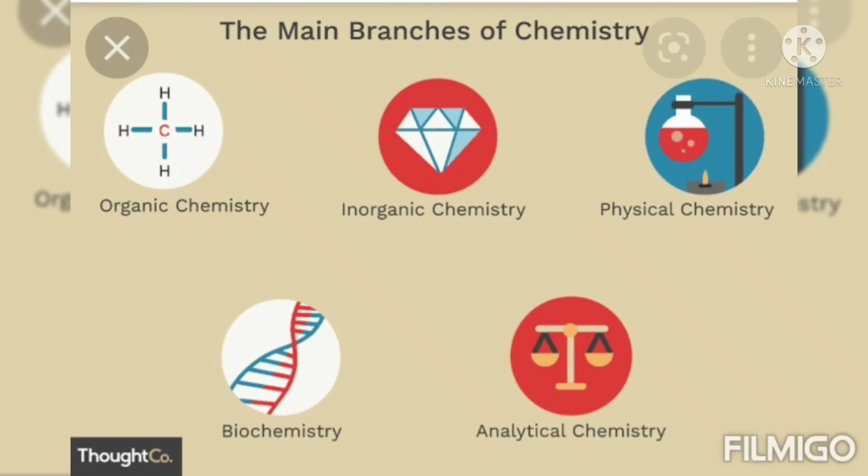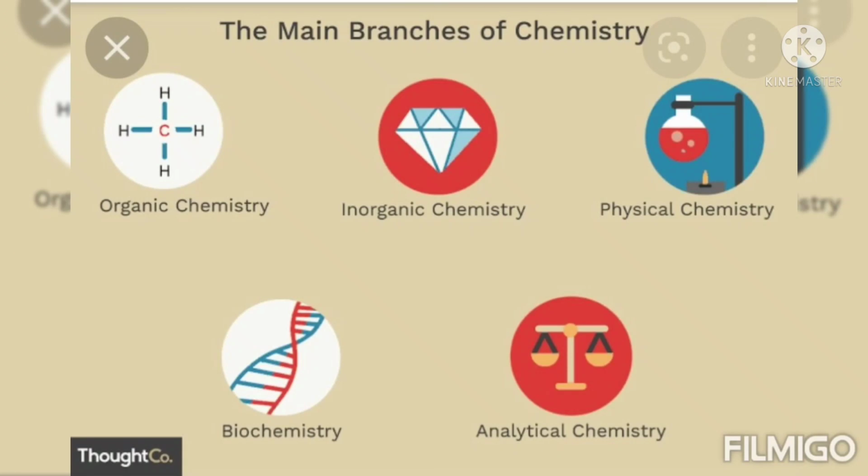In that diagram, the main branches of chemistry are shown. I also told you that organic chemistry means only hydrocarbon chemistry. We see the structure of methane, that is organic chemistry. In inorganic chemistry, there are compounds other than carbon-containing ones. In physical chemistry, there are the theoretical and mechanical aspects of chemical reactions.